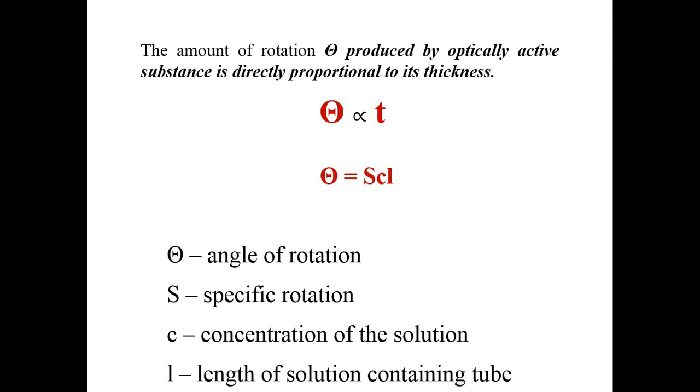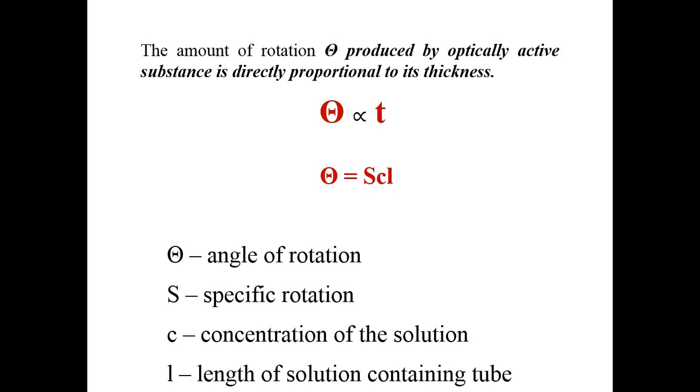Is there any doubt? Optical activity: whenever light passes through some kind of material, there will be a change in its rotation. That change in rotation, the complete process, is known as optical activity. Materials which possess the property to change the plane of propagation of light are known as optically active substances.